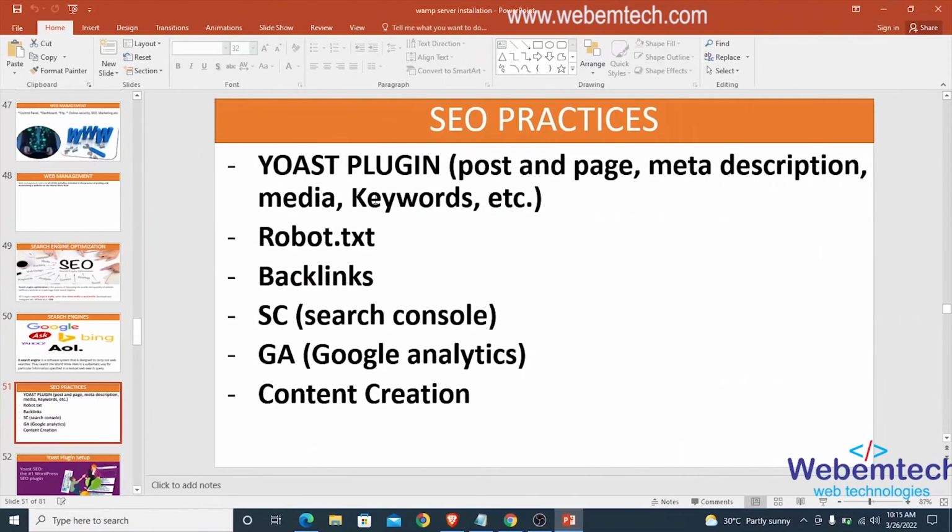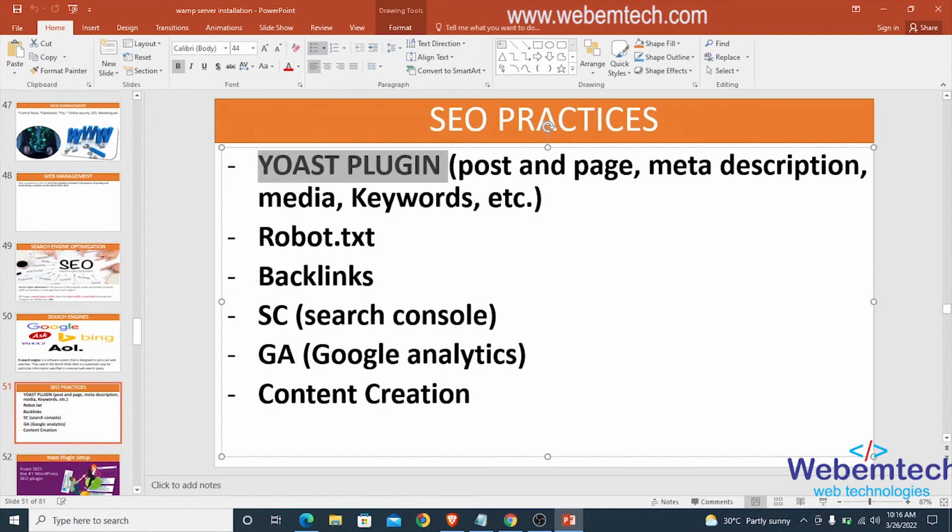Alright, after that we'll talk about SEO practices. There are some practices that can increase our SEO rank. The first here is the use of Yoast plugin. The Yoast plugin can be used to optimize our posts and pages, can be used to add meta description, used to optimize our media files, used to add keywords and the likes. Alright, we also talk about how to add robots.txt to our website, how to create strong backlinks to our website, talk about the search console, specifically Google Search Console. We'll talk about Google Analytics. We'll talk about content creation.